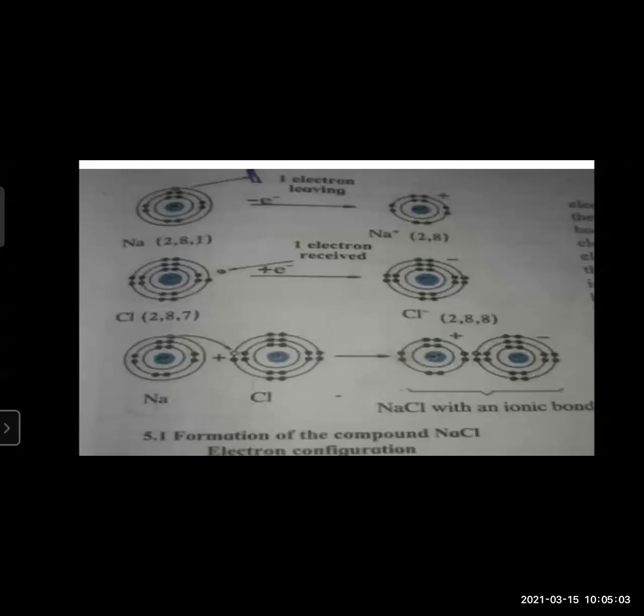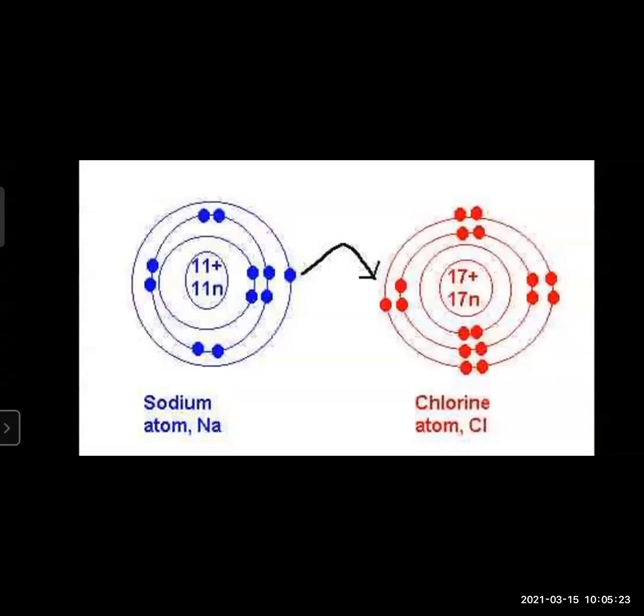Let us see once again how the sodium and chlorine atoms form Na+ and Cl-, and as a result, how sodium chloride, or NaCl salt, is formed. See the figure, how this takes place. Look at the outermost shell of sodium, the top one. The outermost shell of sodium and chlorine atoms is not a complete octet.